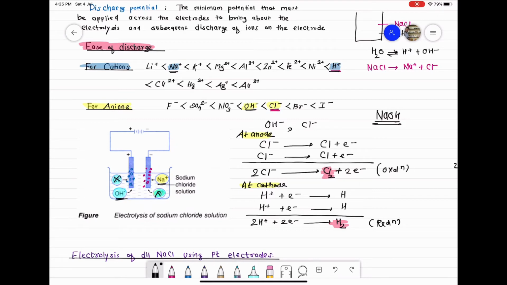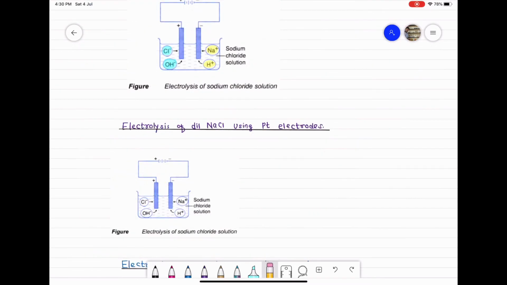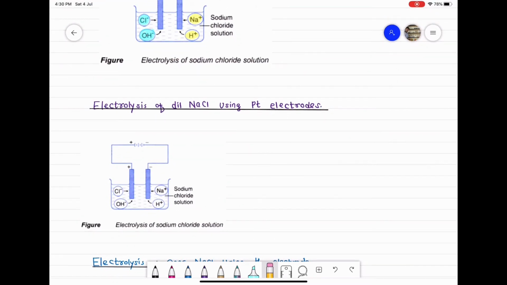So pH of solution will increase. Okay, so this can be a question for MCQs. The pH of solution increases because solution contains NaOH, that is Na plus and OH minus ions. Electrolysis of dilute NaCl using platinum electrodes.